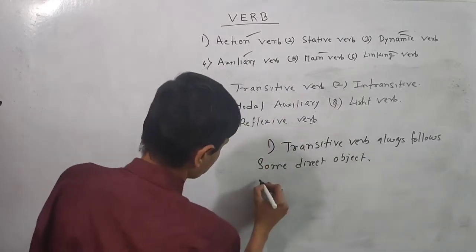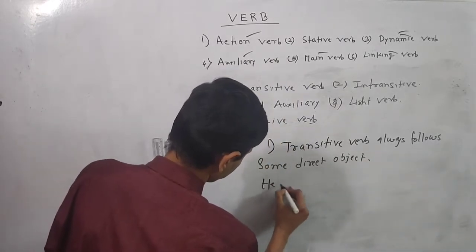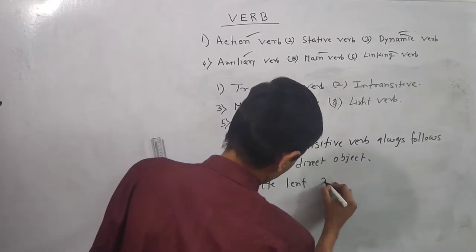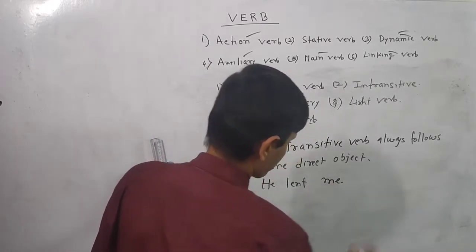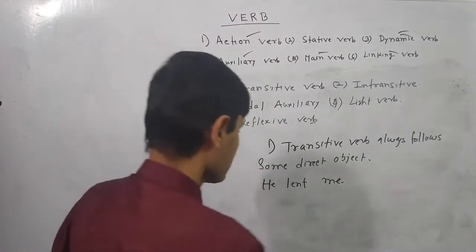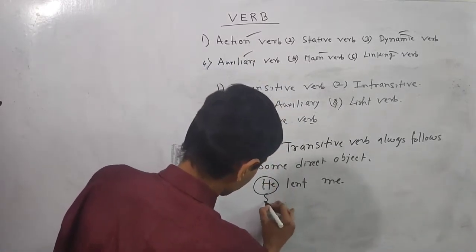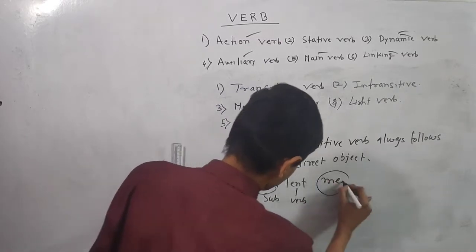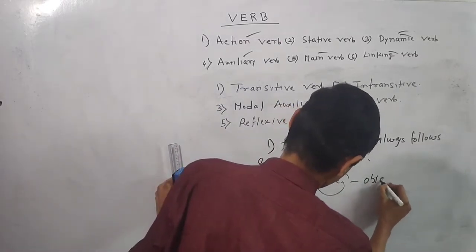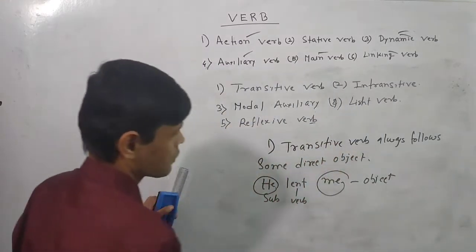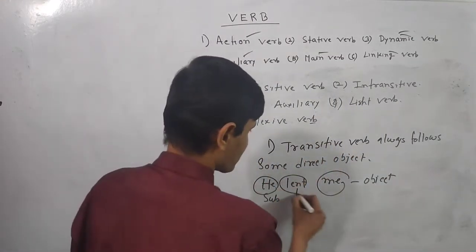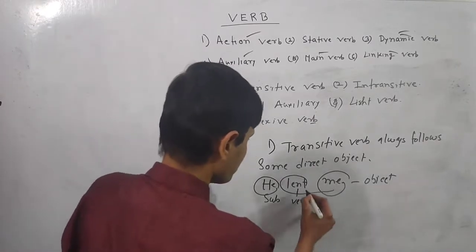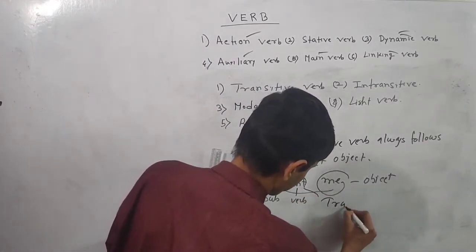Suppose he lent me. Say he lent me. If I say so, this is called subject. This is called verb. Here is the object. This means the verb is followed by the direct object. Just after the verb, some object is written. So it is called the transitive verb.